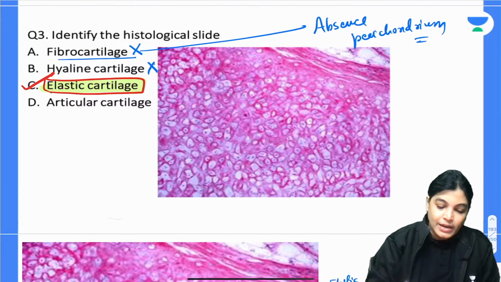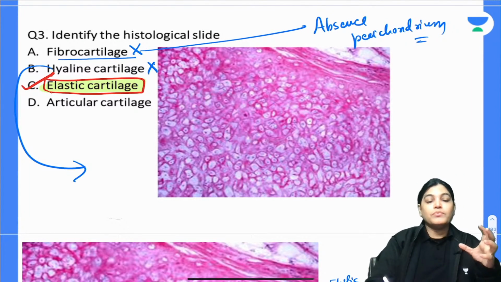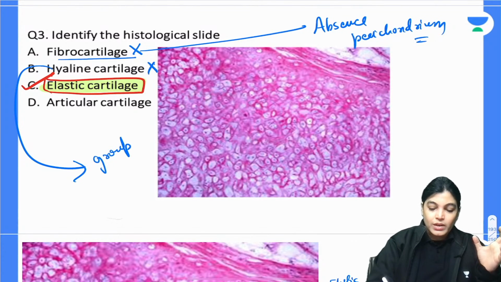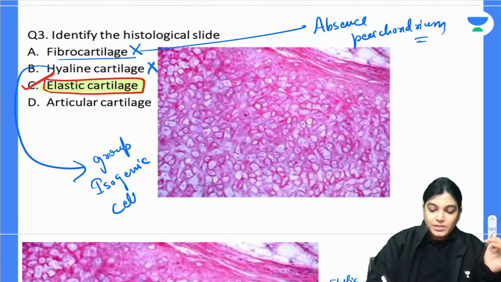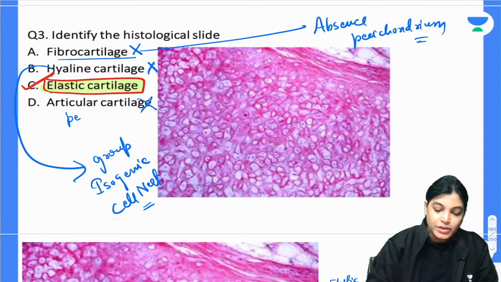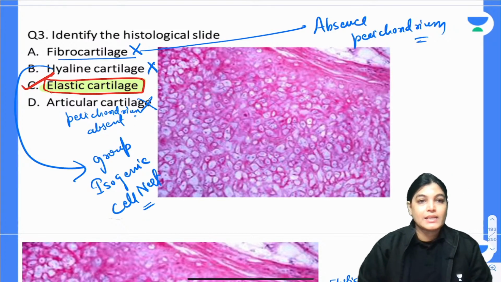Hyaline cartilage is not the right answer, because the appearance will be more basophilic, and in hyaline cartilage the chondrocytes are arranged in a group that is called an isogenic group, also called a cell nest. Articular cartilage is also not the right answer, because here also perichondrium is absent. So we have got C as the correct answer.